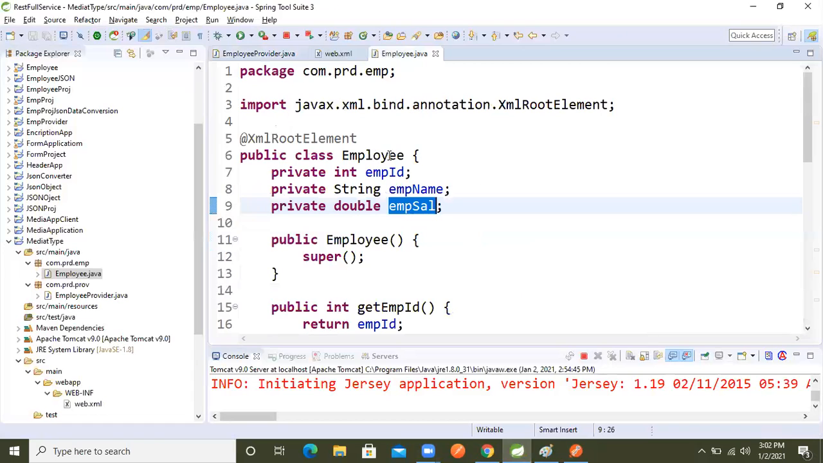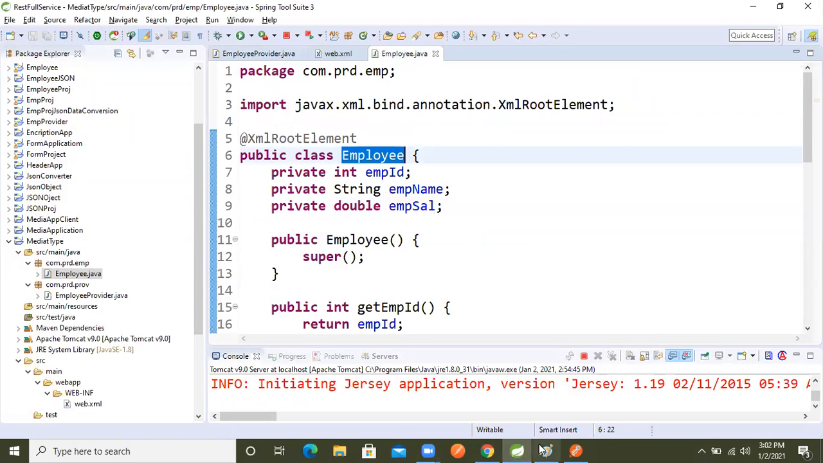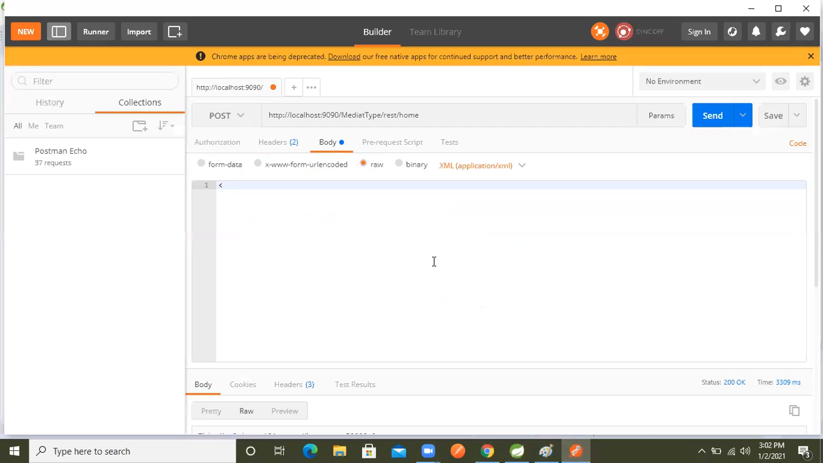We have the employee class. So we write employee, and inside that the emp id is there, 101. Now the name is there, emp name, which is like Khagesh.